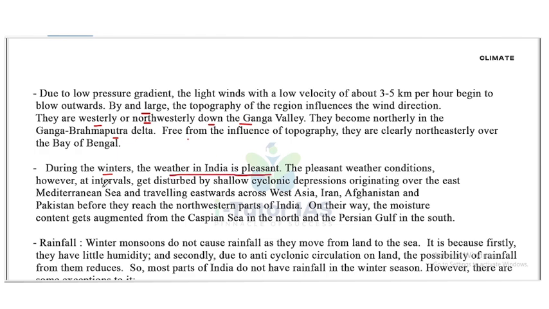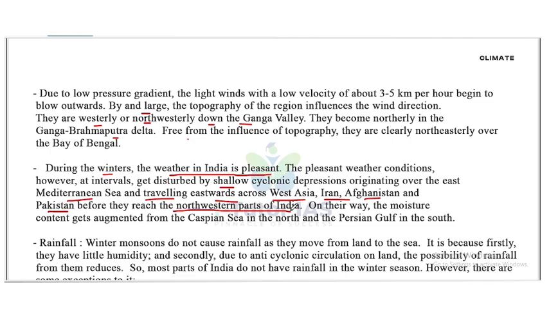The pleasant weather condition, however, at intervals gets disturbed by shallow cyclonic depressions originating over the East Mediterranean Sea and traveling eastward across West Asia, Iran, Afghanistan and Pakistan before they reach the northwestern part of India.